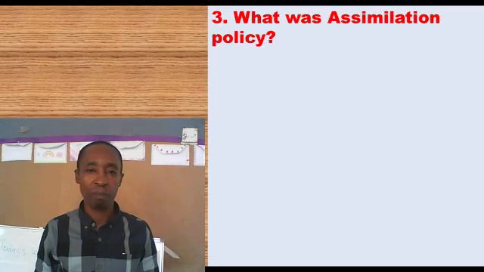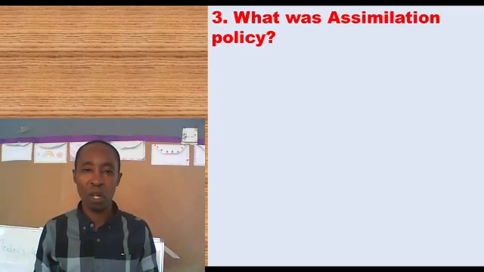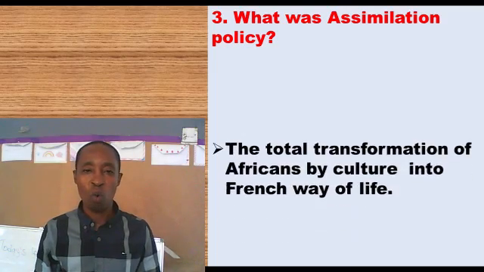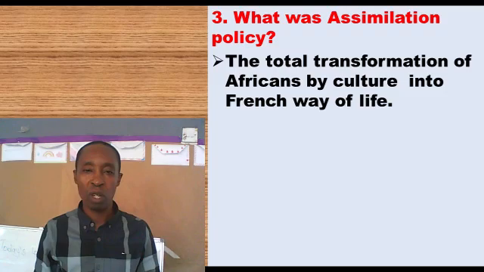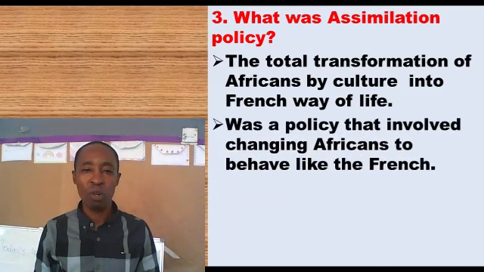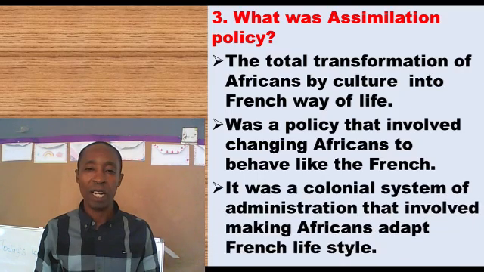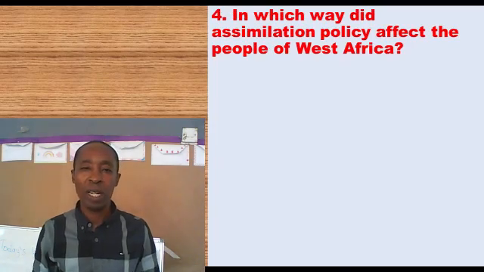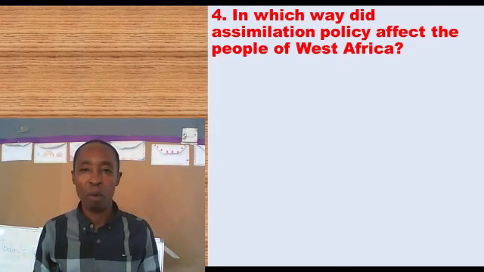So question 3, what was assimilation policy? We had 3 forms or 3 sources of understanding assimilation policy. One is the total transformation of Africans by culture into French way of life. 2, we said, was a policy that involved changing Africans to behave like the French. And 3, it was a colonial system of administration that involved making Africans adapt French lifestyle or French way of life. Number 4, in which way did assimilation policy affect the people of West Africa?